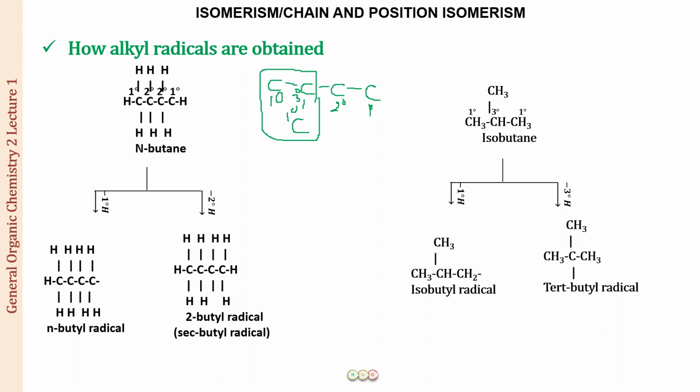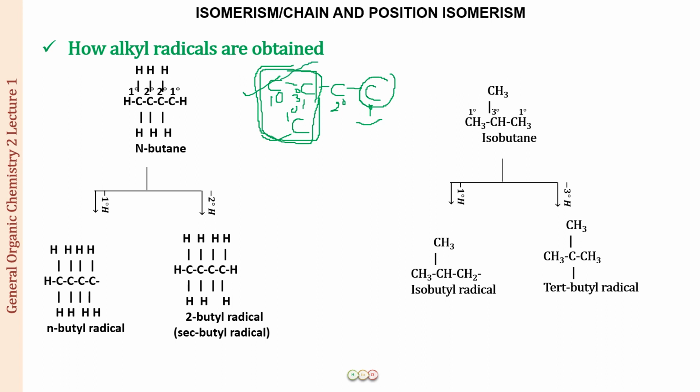Fine. But which of these are we going to remove, either this or this? Here you have to remember that the iso group has to remain intact. So the primary hydrogen that you will be removing is at the opposite end from the iso group.